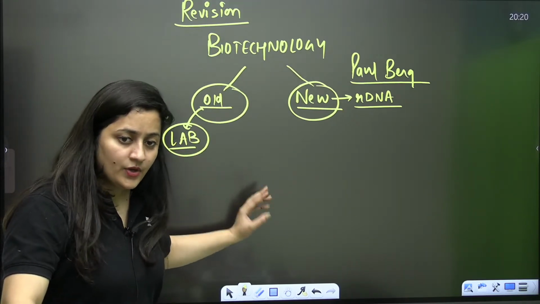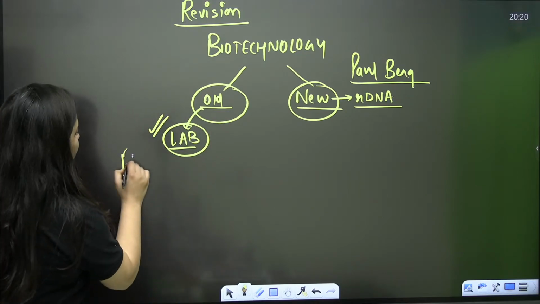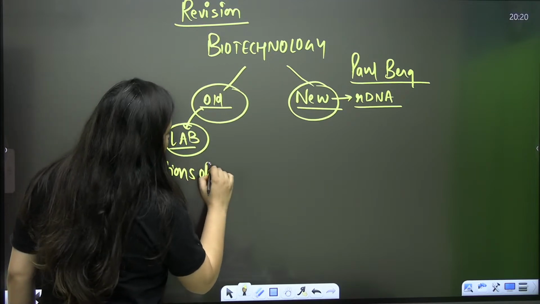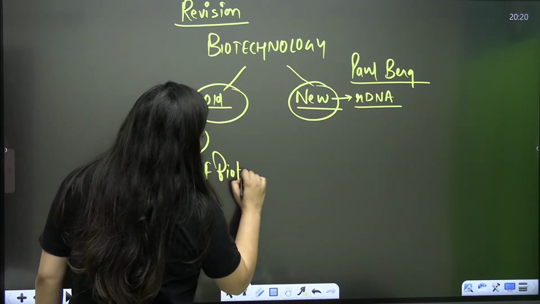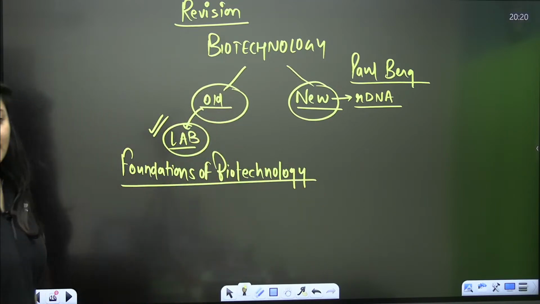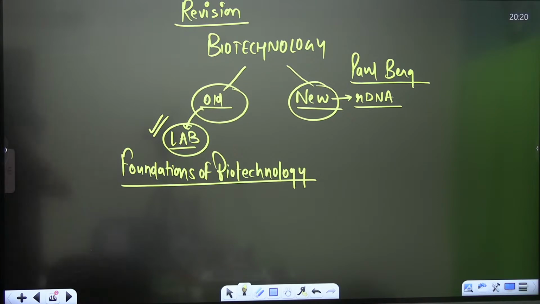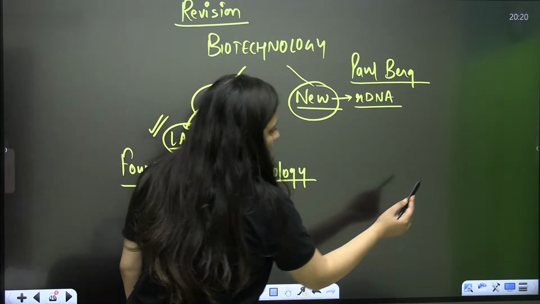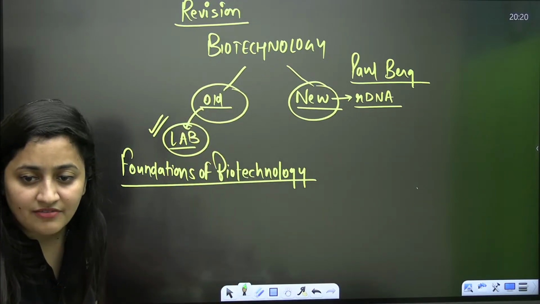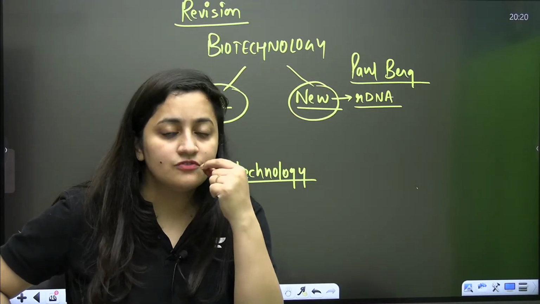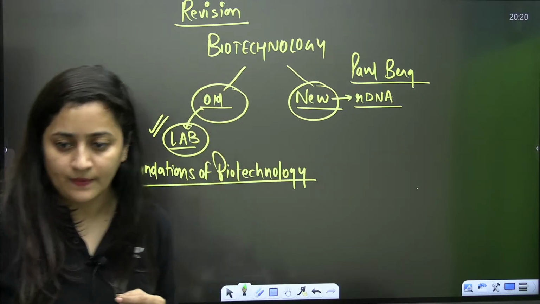Then I told you about the foundations of biotechnology. Biotechnology is actually based on two discoveries. Can you tell me about that? Right now I'm talking about the foundations, or the discoveries. What are those two discoveries? But the session should be interactive, so please participate in the discussion quickly.